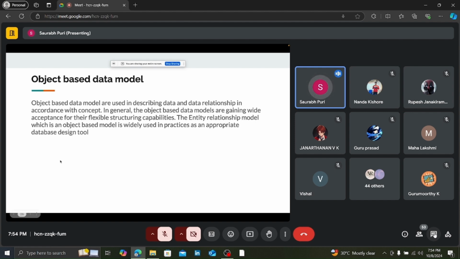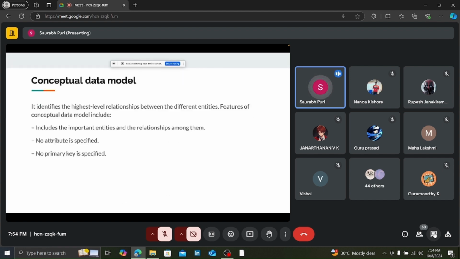Now we have different kinds of object based data models, right? One object based data model is known as the entity relationship model, which we use in our corporate world to define a schema. We use it to get a glimpse of how the database looks. We have a conceptual data model, right? Now the conceptual data model